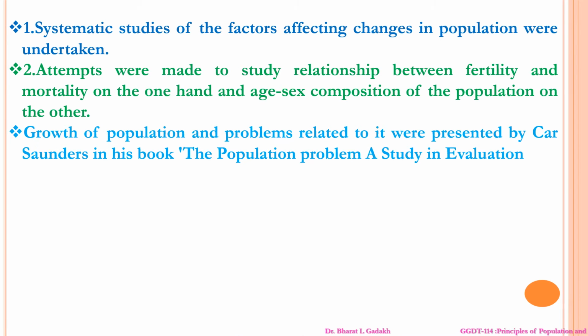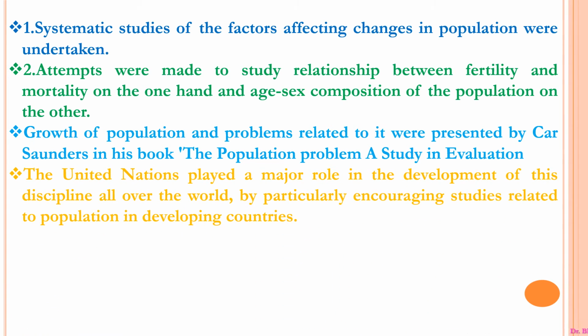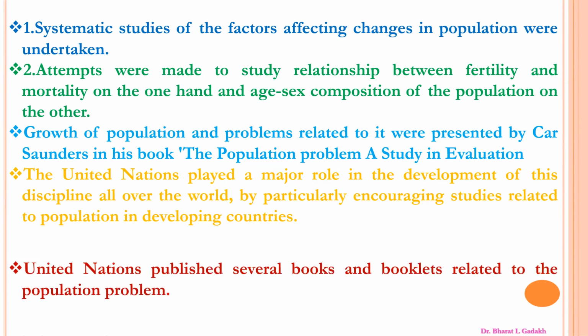Growth of population and problems related to it were presented by Carr-Saunders in his book Population Problem: A Study in Human Evolution. The United Nations plays a major role in the development of this discipline all over the world, particularly by encouraging studies related to population in developing countries.